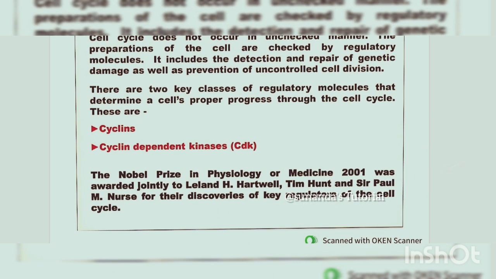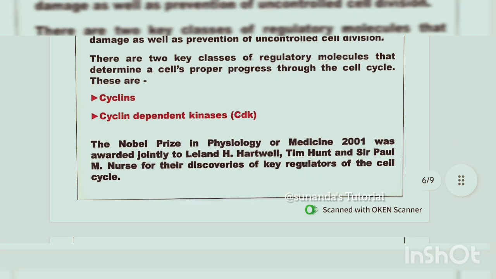The Nobel Prize in Physiology and Medicine in 2001 was awarded jointly to Leland H. Hartwell, Tim Hunt and Sir Paul M. Nurse for their discoveries of key regulators of cell cycle. So they discovered the regulators of cell cycle, which control the cell cycle.